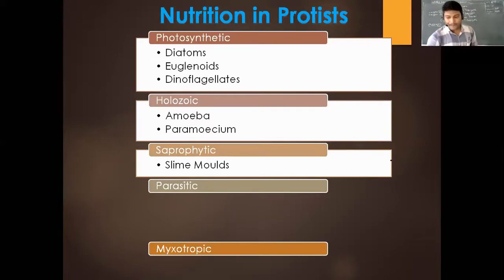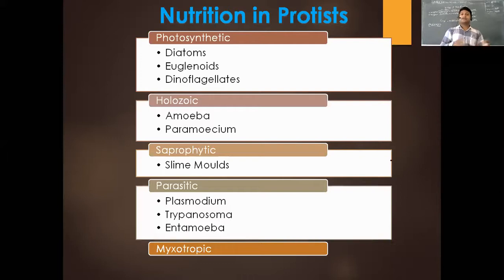Now, the next one is parasitic, very simple as the name suggests. They depend on the host organism, and the examples are Plasmodium. Malaria is caused by Plasmodium vivax and Plasmodium falciparum. Then Trypanosoma brucei causes sleeping sickness. Then Entamoeba histolytica causes amoebic dysentery. So these parasitic protists cause a number of human diseases that we all suffer from.